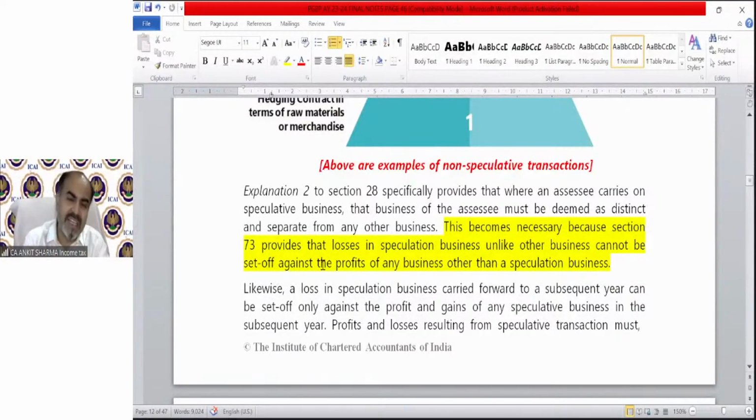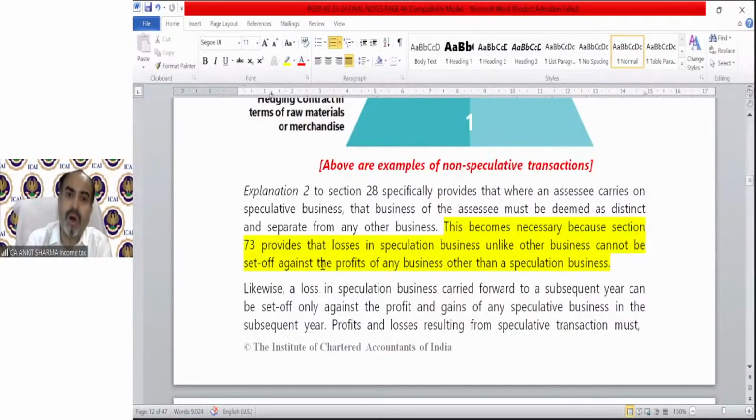Why do we bifurcate speculative business from non-speculative? There's a reason. Losses from speculative business will be carried forward or set off only against speculative business, and losses in non-speculative business have separate treatment. There is a chapter on set off of losses where you will understand the speculative loss treatment and the non-speculative loss treatment.